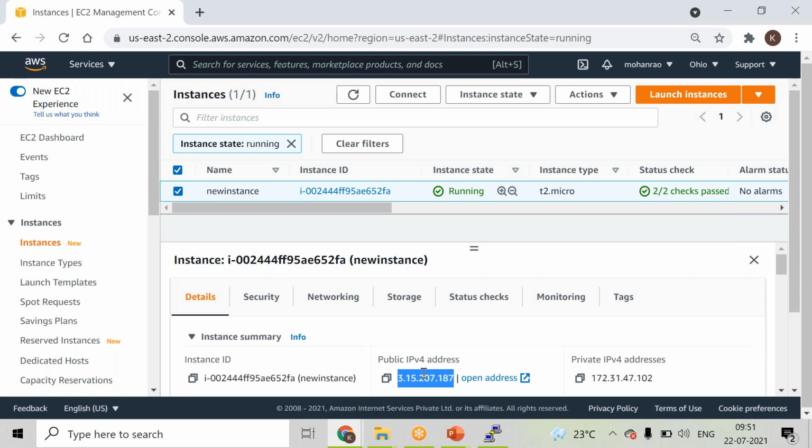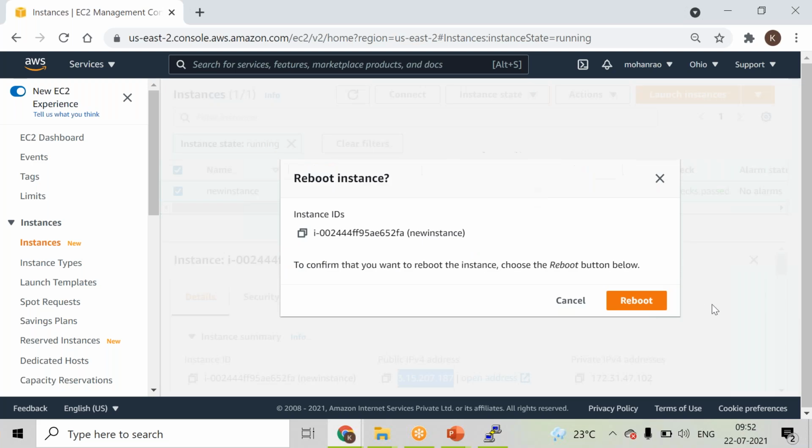right? So for now, let's go ahead and restart the EC2 instance and see the change, whether this IP address is getting modified or not. So how exactly it is working, and then how I need to make it a static IP address, right? So let's go to the instance state. What I want to do is either stop and start, or reboot this particular instance. Anything you can do.